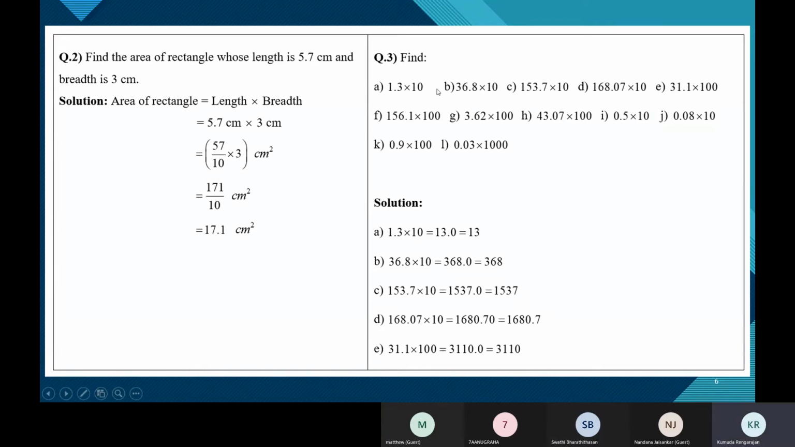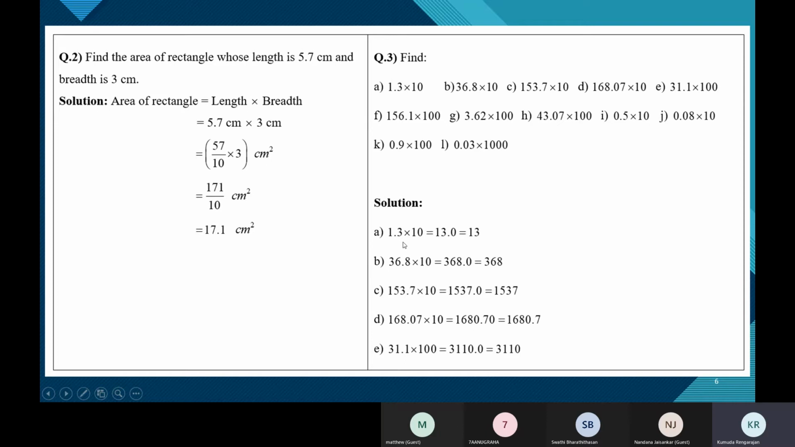Look at the third one, children. Here we'll see how to multiply a decimal by 10, 100, 1000 and so on. See the first one, 1.3 into 10. So multiply as if there is no decimal point. So that's 13 into 10.